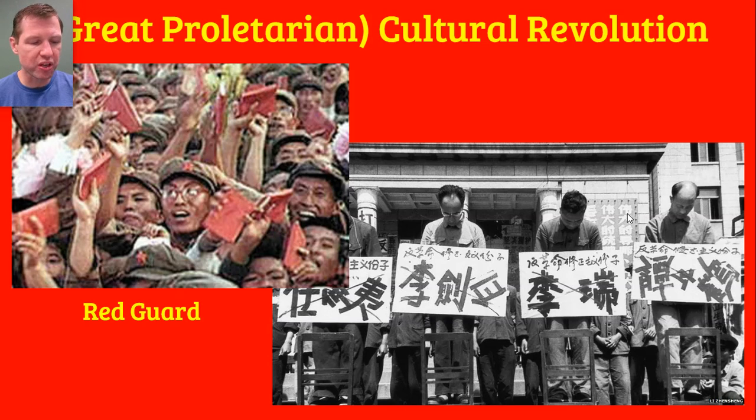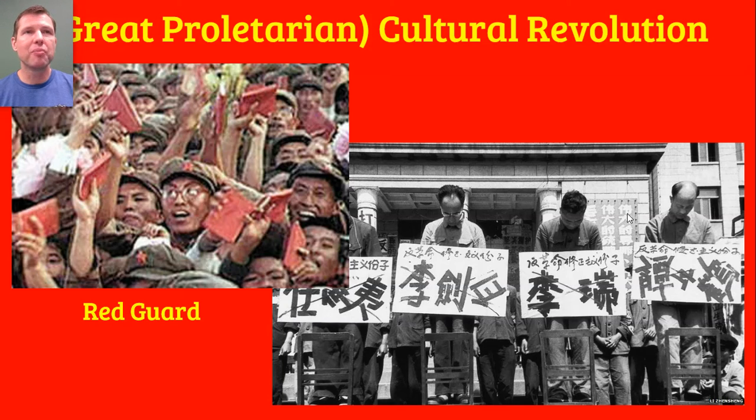So whereas an older generation of people were not as committed to him, not as devoted to him, the younger generation, as he saw it, was. So he mobilized the youth. He basically shut down China's education system. Middle schools, high schools, and universities were basically shut down. And the students were recruited into what was known as the Red Guard.